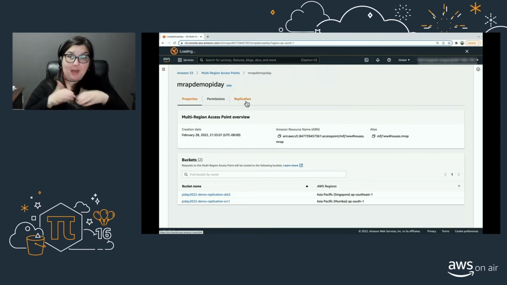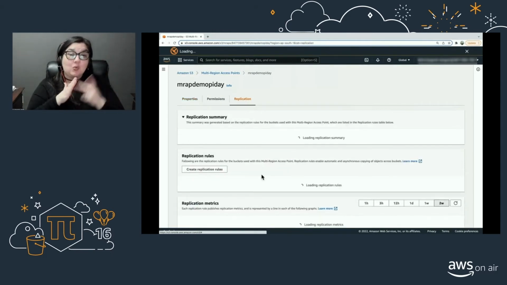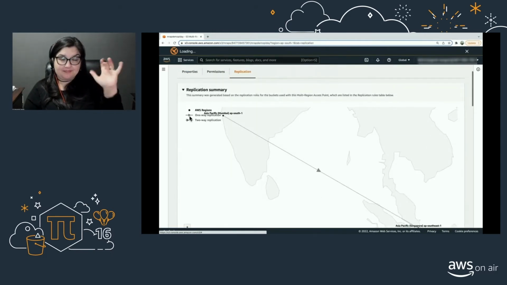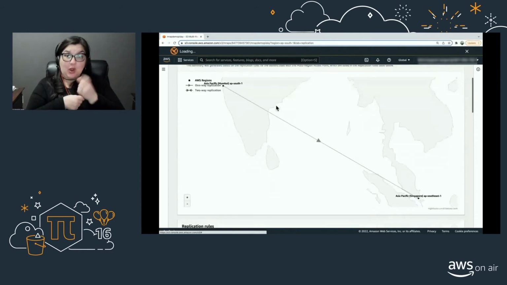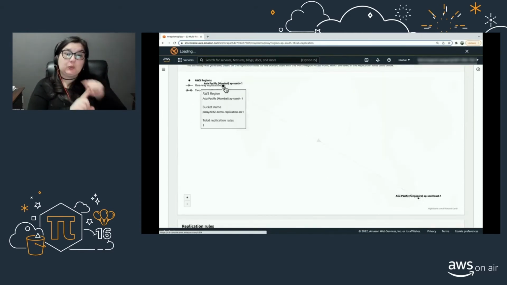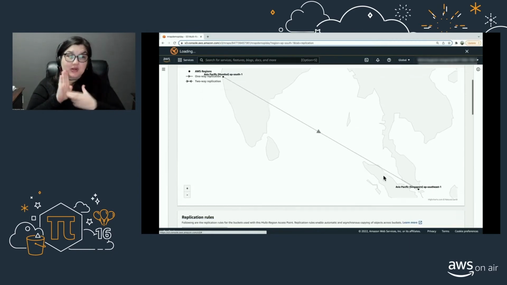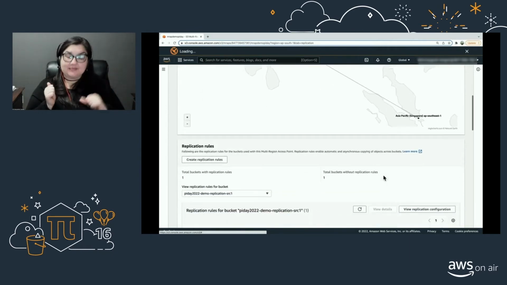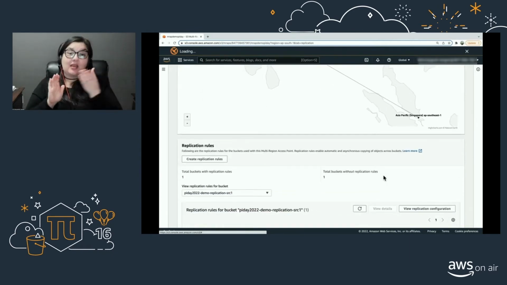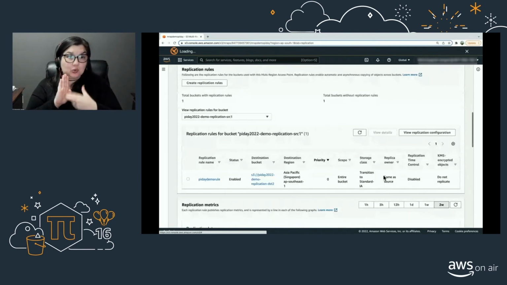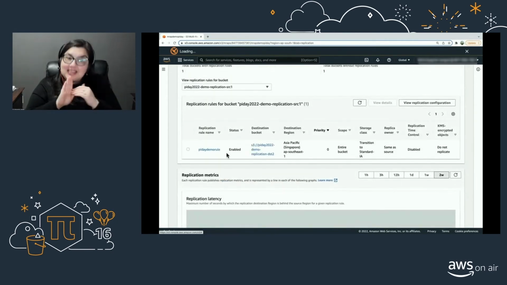Next, let's go to the replication tab. You will notice under replication summary that a one-way replication has been created from our SRC1 bucket to DST2. This is coming from part 1 of our demo, where we created this replication rule for existing objects. You'll see the same replication rule listed here under replication rules. Again, this is coming from part 1 of the demo for existing objects.